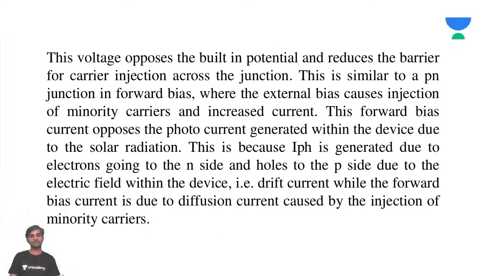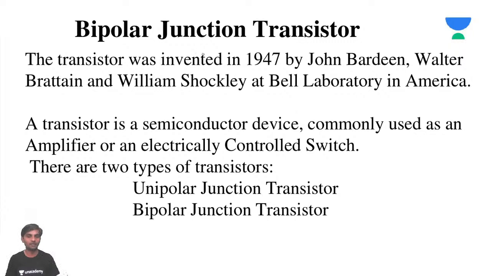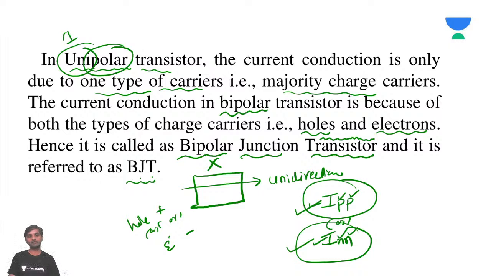This is all we discussed, and we started our discussion with the bipolar junction transistor. As I told you, there are two types of transistors, unipolar and bipolar. The transistor was invented by three scientists in 1947, Bardeen, Brattain and Shockley, at the Bell Laboratories in America. A transistor can be used as an amplifier and as an electronic switch, an electrically controlled switch. Then we discussed what is unipolar and bipolar. Whenever conductivity is because of only majority charge carriers, it is called unipolar.